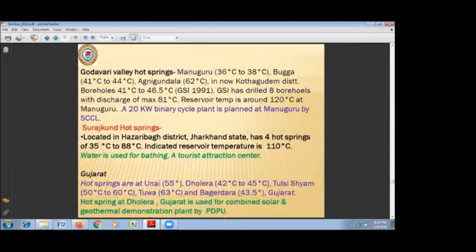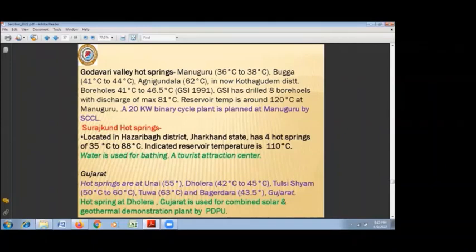The other important geothermal field is Godavari Valley in the Manuguru area, where the temperature on the surface is comparatively less, 83 degrees centigrade to 44 degrees centigrade. It is in Kottagudem district. Some boreholes were drilled there, which indicated 46 degrees centigrade of water. GSI has recently drilled 8 boreholes to investigate this area in detail, and a maximum discharge temperature of 81 degrees centigrade was reported here. The flow is around 600 LPM.